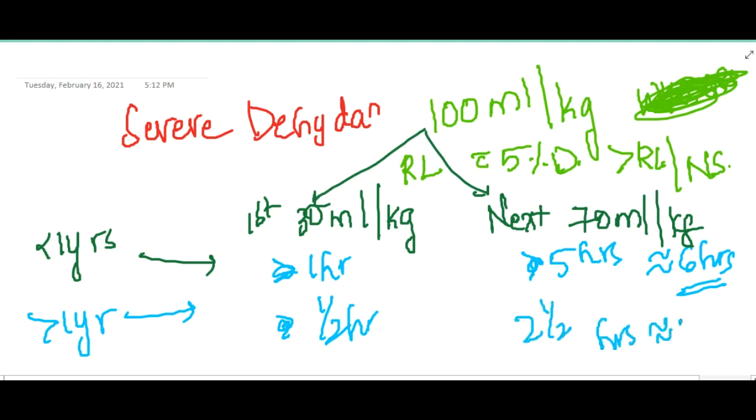So overall you can give it in 3 hours, right? If the baby is less than 1 year, you will have to give this 100 ml over 6 hours. If the baby is more than 1 year, then you should give this in around 3 hours.